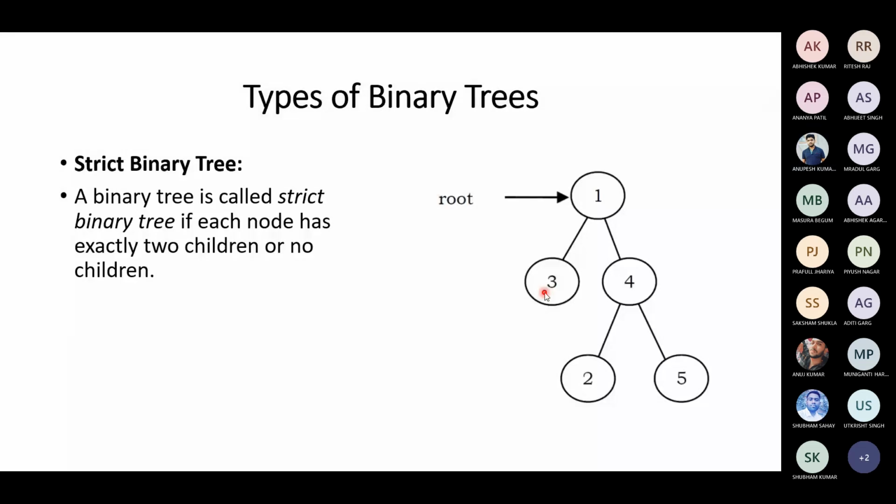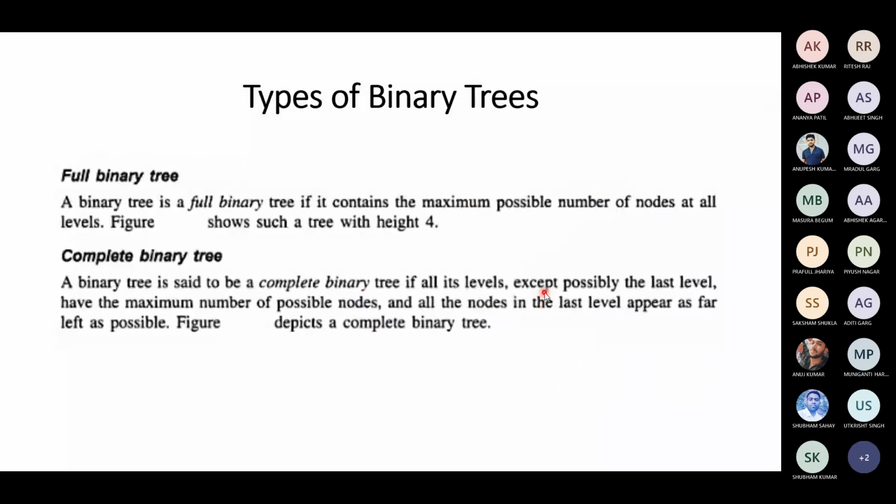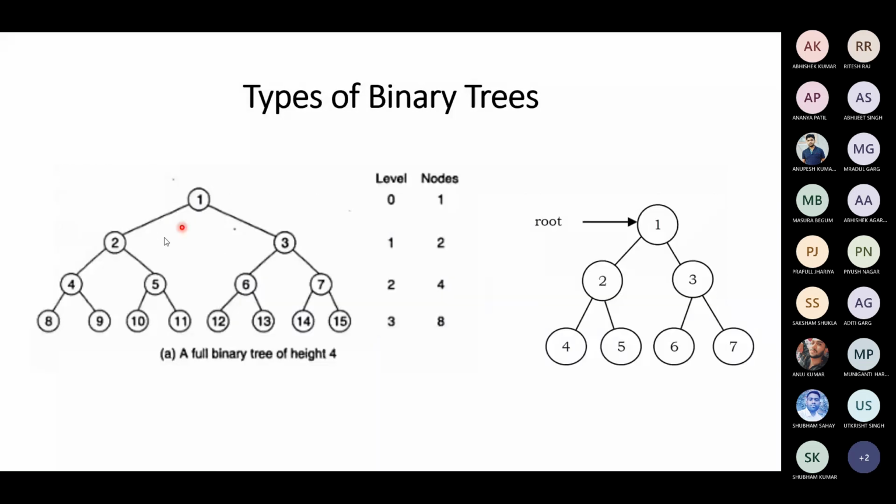Yes, sir. Okay, so the other two types of binary tree: a binary tree is a full binary tree if it contains the maximum possible number of nodes at all levels. For example, in each and every level it should have all the nodes. At level 0 the number of possible nodes is 1. At level 1 the possible number of nodes is 2. At level 2 you have 4 nodes. At level 3 the possible number of nodes is 8. So at each level the nodes are there. That's what a full binary tree is.